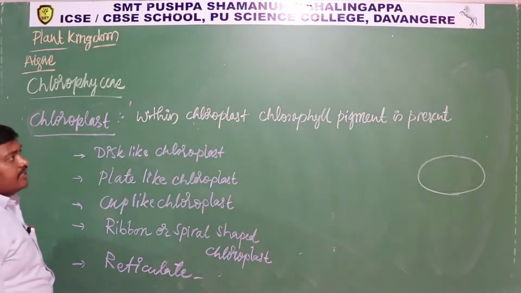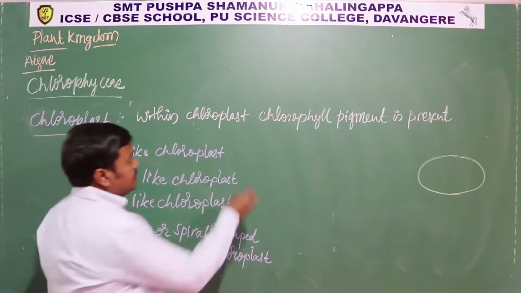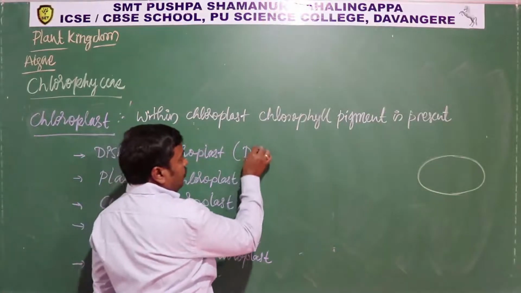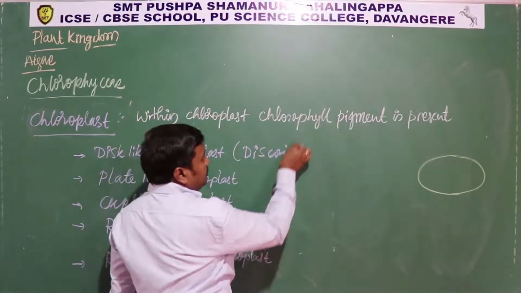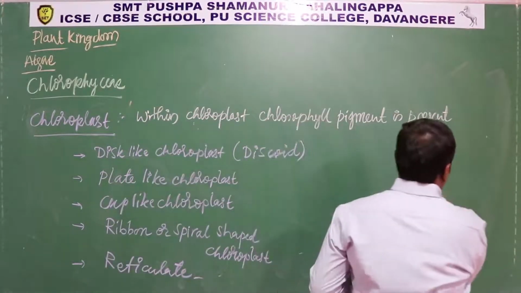Okay, so let me deal with this with a diagram and example. So disc-like chloroplast is also called a discoid. It is called a discoid type of chloroplast.